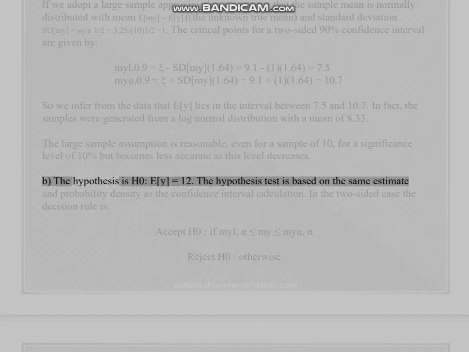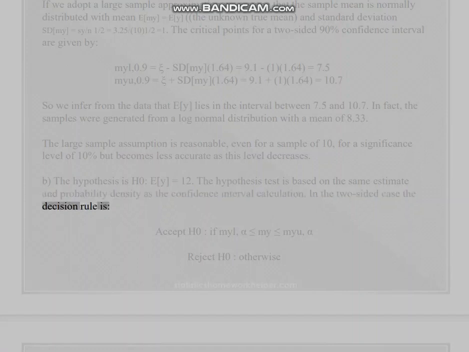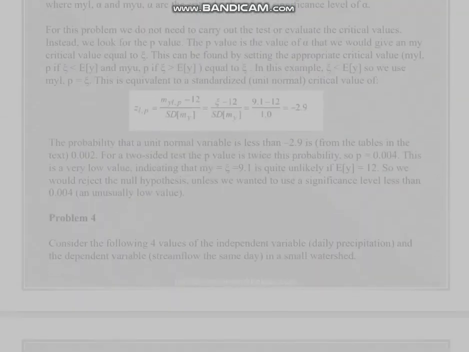B. The hypothesis is H0: E[Y] equals 12. The hypothesis test is based on the same estimate and probability density as the confidence interval calculation. In the two-sided case, the decision rule is: accept H0 if the lower critical value is less than or equal to the sample mean, which is less than or equal to the upper critical value; reject H0 otherwise, where these are the critical values for a significance level of alpha.